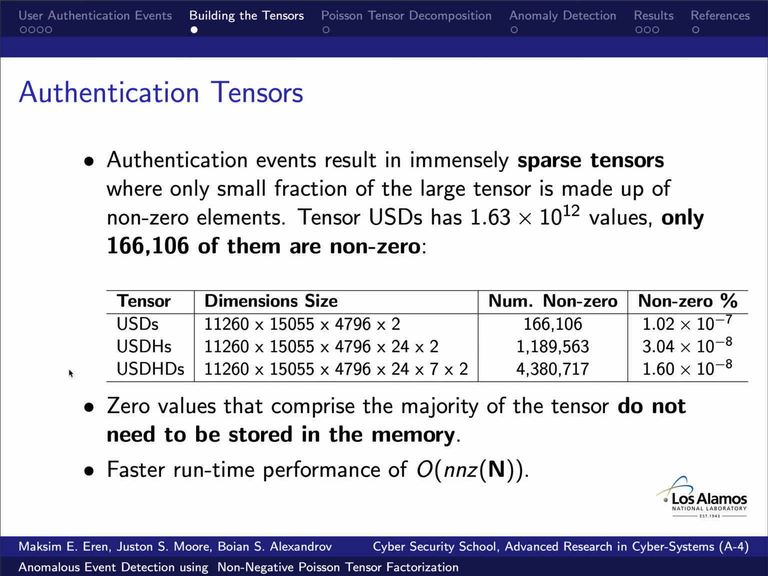First of all, we don't need to store the dense format of the tensor in memory. We'll just use the coordinates of non-zero values as a sparse representation. And this will also give us a fast runtime, since the Poisson distribution only needs the non-zero values, the occurred events, to calculate the likelihood.